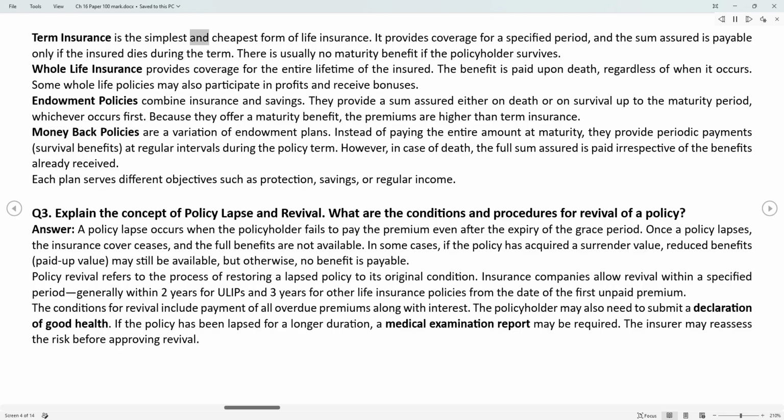Term insurance is the simplest and cheapest form of life insurance. It provides coverage for a specified period, and the sum assured is payable only if the insured dies during the term. There is usually no maturity benefit if the policyholder survives.